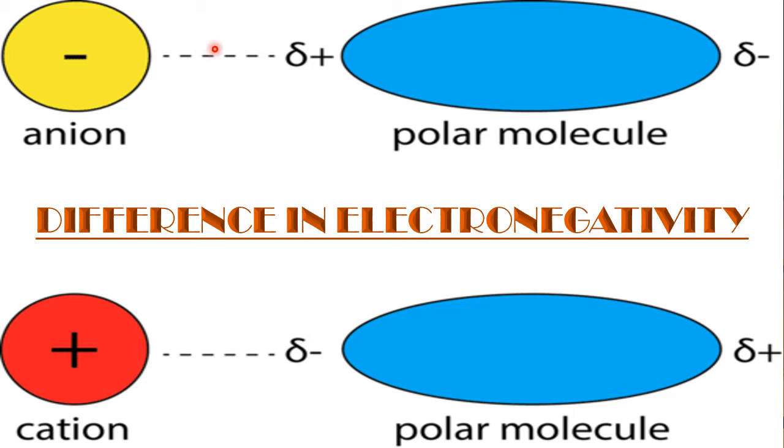See, this is because of the difference in electronegativity. The atom after pulling the electron becomes negative, and the atom after losing the electron becomes positive. So just now I told you two poles are created because of the difference in electronegativity. When the two poles are created, because of the creation of poles, it is called a polar molecule. Now we'll go into detail about the theory part of polarity of bonds.